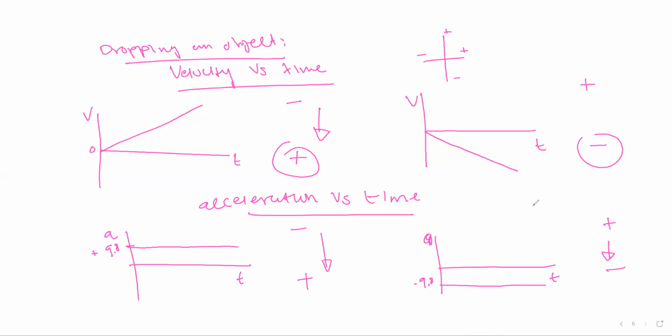So, I want us to do an activity. In this activity, we have a ball of 200 grams on a roof of 100 meters height. This ball is dropped from the roof.